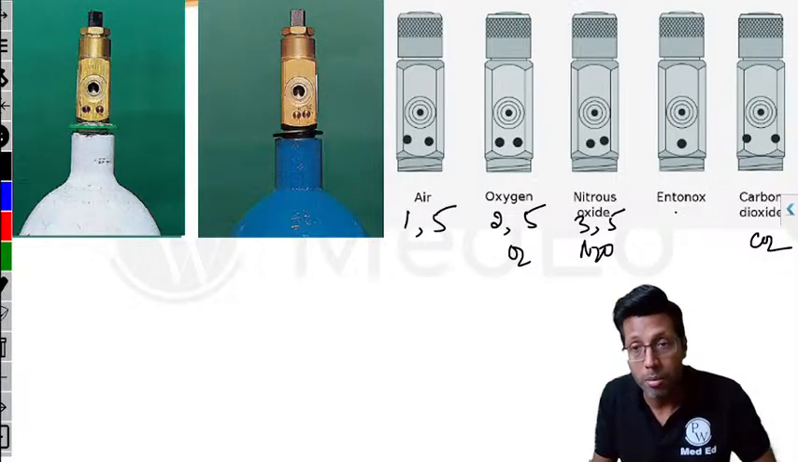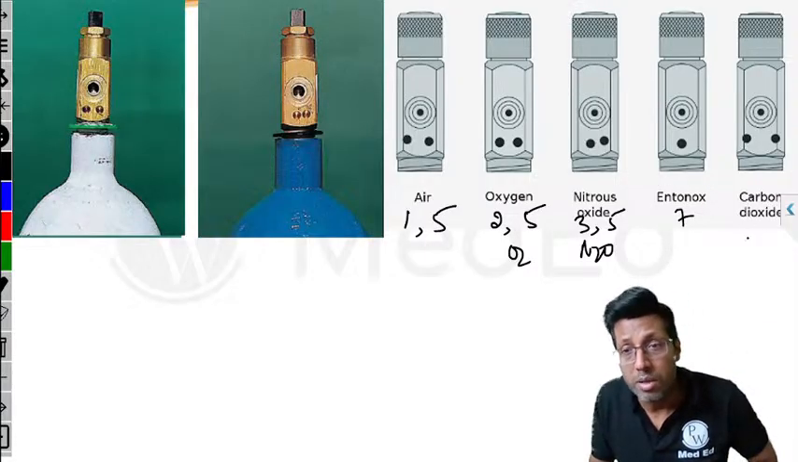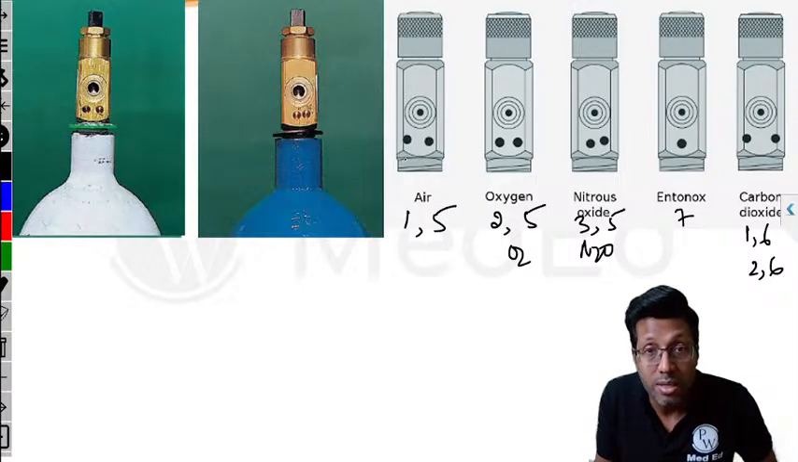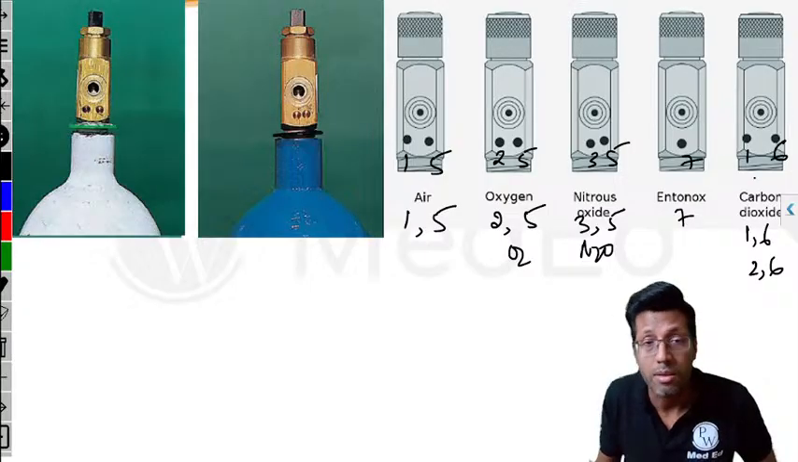So Entonox has the number 7, and wherever you get the number 6, so 1, 6, and 2, 6 is for carbon dioxide. So this is basically 1, 5, this is 2, 5, this is 3, 5, this is 7, this is 1, 6, right?